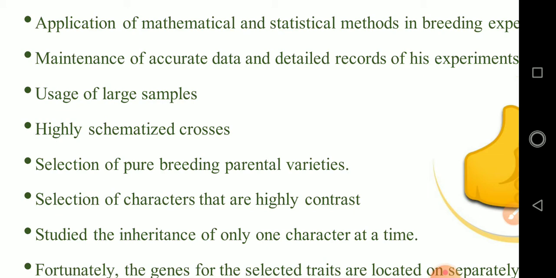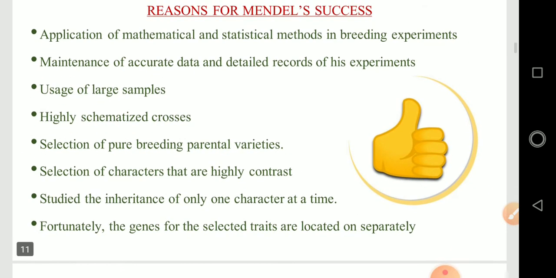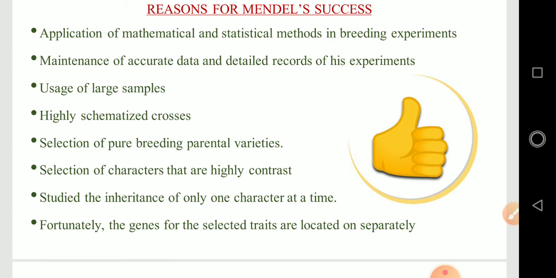Okay, and then the parents selected by Mendel were pure breed lines, and the purity was tested by self-crossing the progeny for many generations. So, parents selected by Mendel were pure breed lines. What do pure breed lines mean? Generation after generation, the same parental character is carried over to the next generation, which is said to be pure line breeding. We will see that in the definition part. Okay. So, because of all these reasons, Mendel was successful in his experiment.